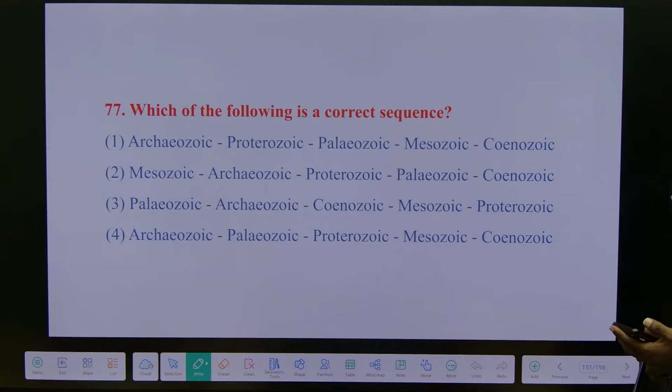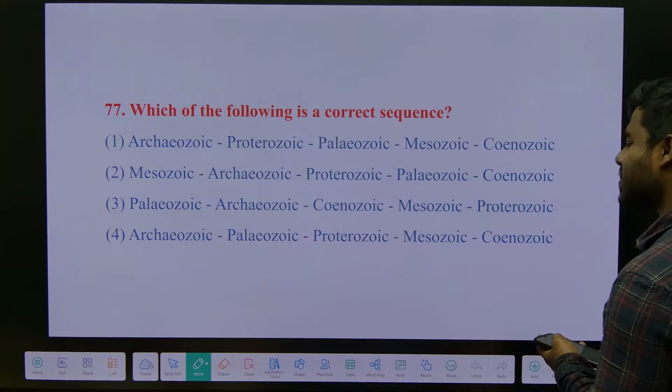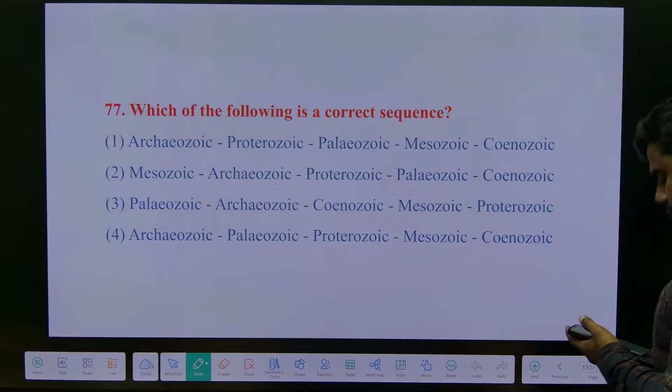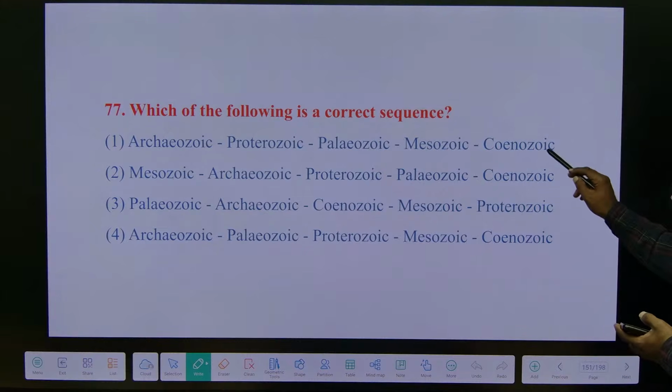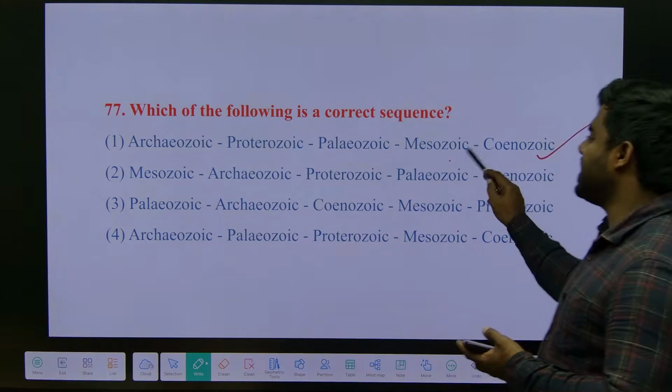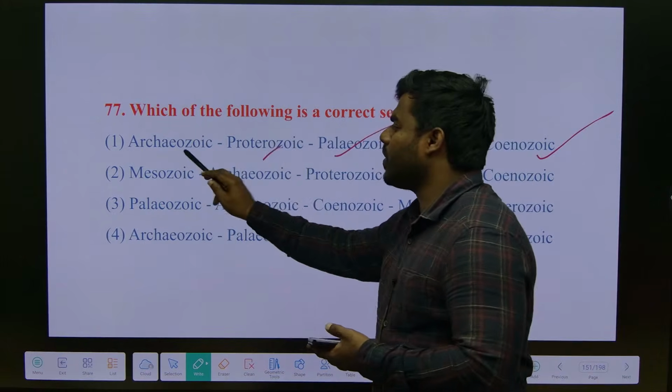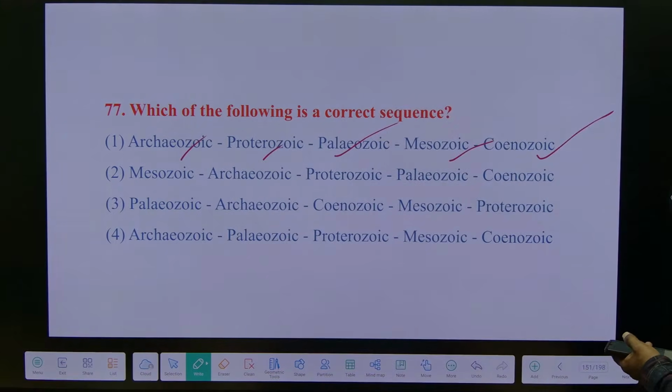They are asking to arrange from oldest to recent. Which is what? Cenozoic, Meso, Paleo, Proterozoic, as well as the Archaeozoic. So simple question.